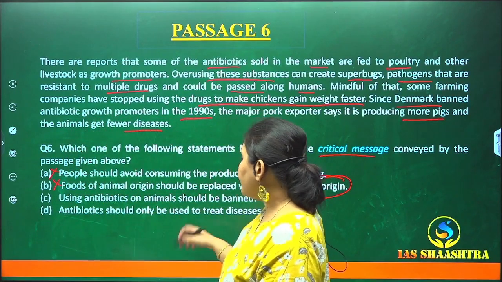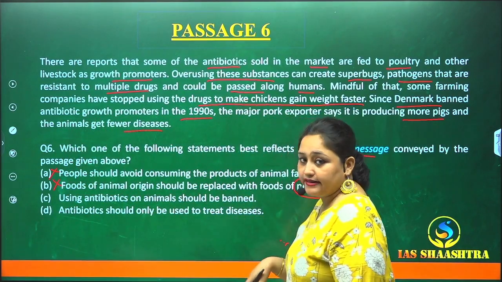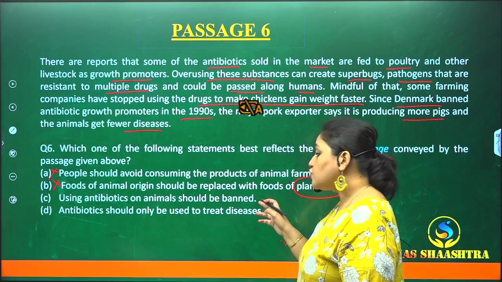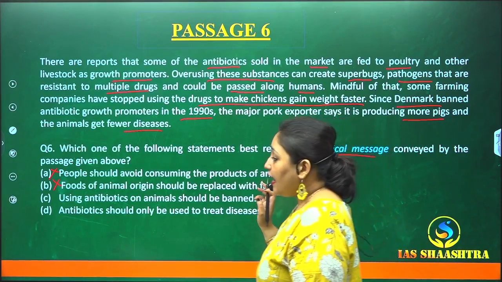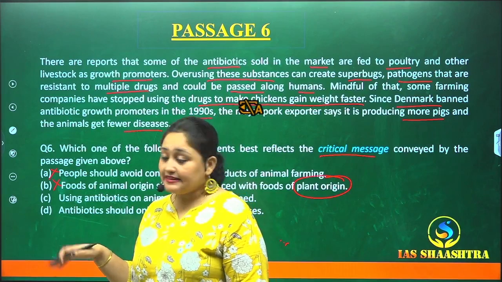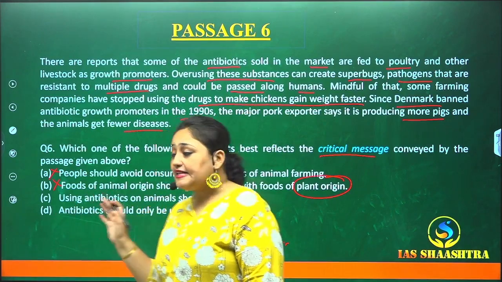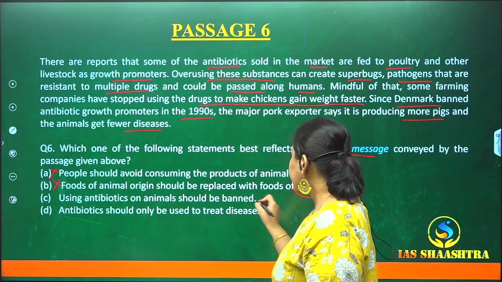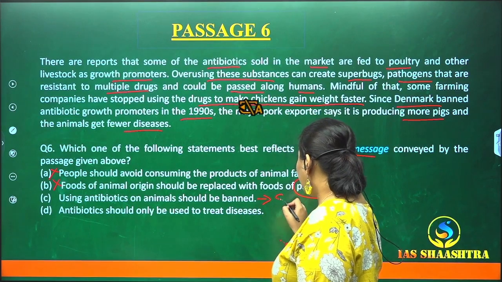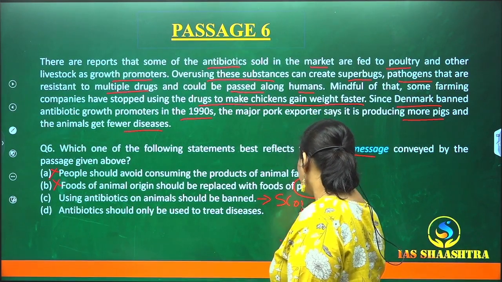Third point. Using antibiotics on animals should be banned. Now, if you choose this point, your answer will be wrong. This is a scope trap, a completely tricky scope trap.